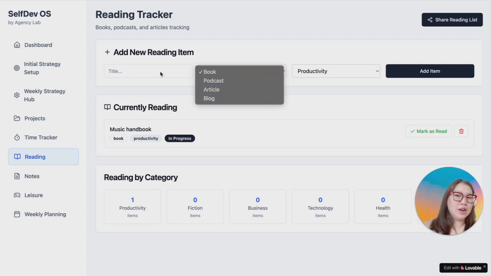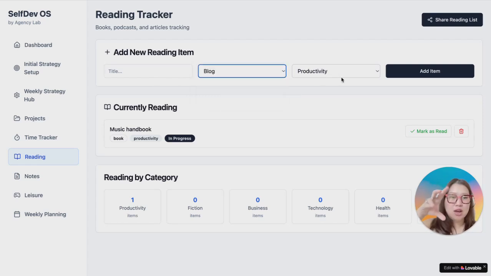So sometimes I just come over here, add the title, add that it's a blog, what it's about, and add an item. And then when I come back here during my weekly strategy session, I think, okay, I wanted to listen to this podcast today, which is about my sprint topic, which is what I want to do this week. So then I prioritize this reading for the upcoming week, if that makes sense.